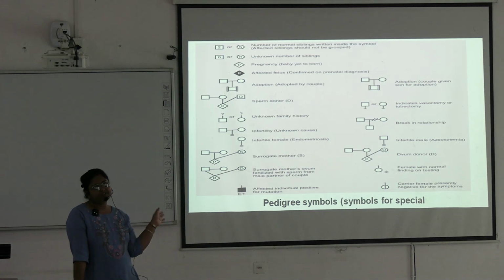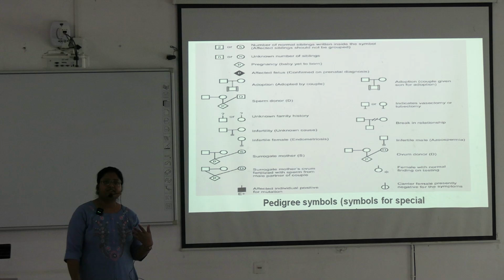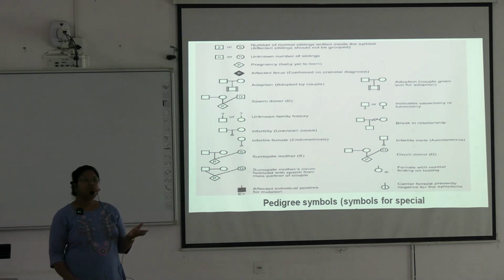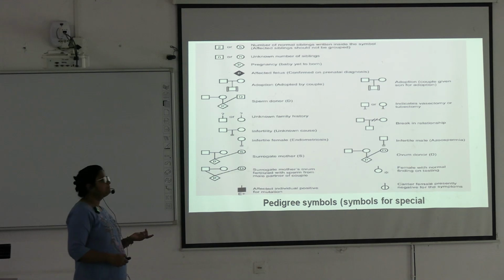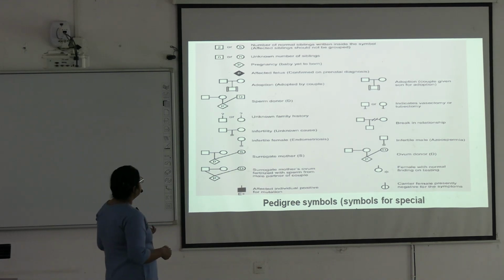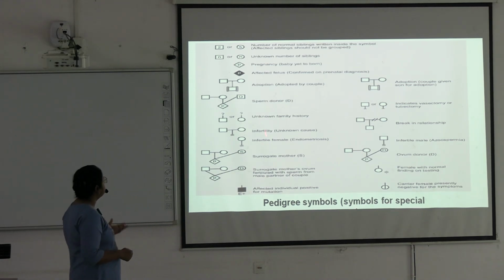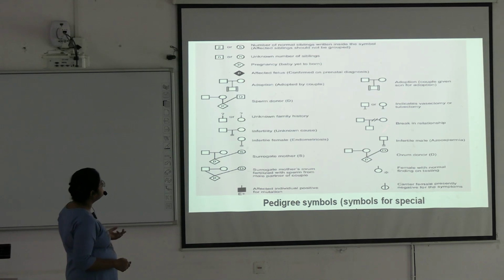In consanguineous marriage it is more likely to express recessive genes and more likely to develop disease conditions in the recessive state. So that is important, and these are special symbols, not that much used.